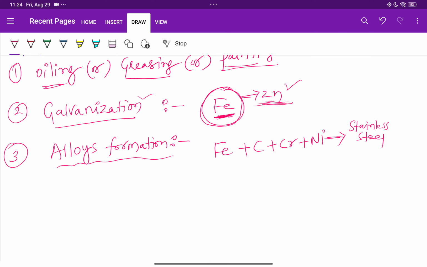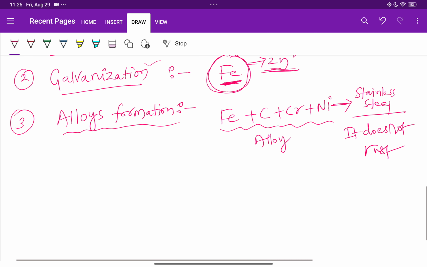It cannot be involved in rusting. It does not rust because this composition, iron, carbon, chromium, nickel, is considered stainless steel, it is an alloy. Because metal plus metal or metal plus non-metal combination we can call alloys. So one metal is combining with another metal to form the alloy. When we form the alloys, there is no rusting, there is no corrosion.